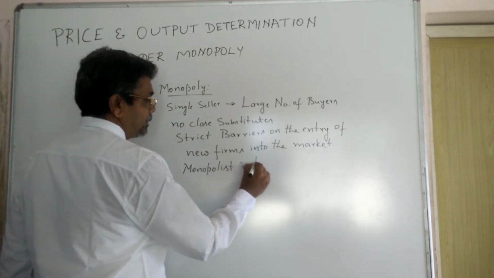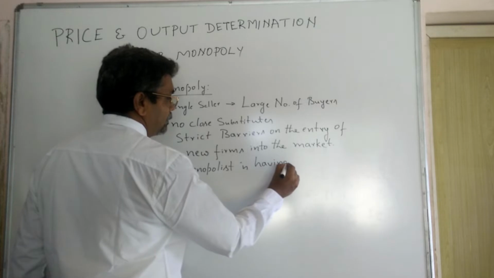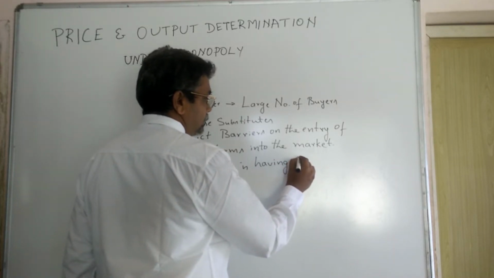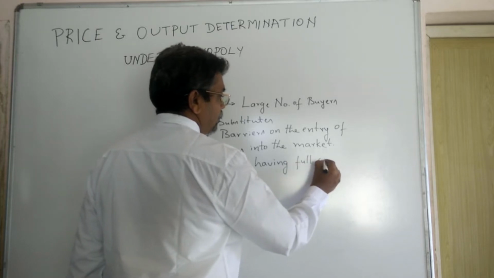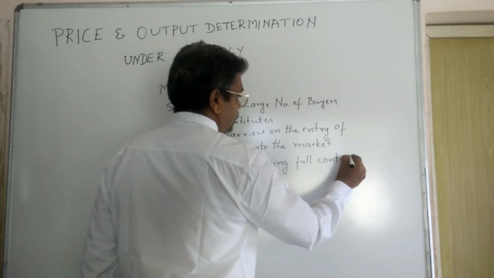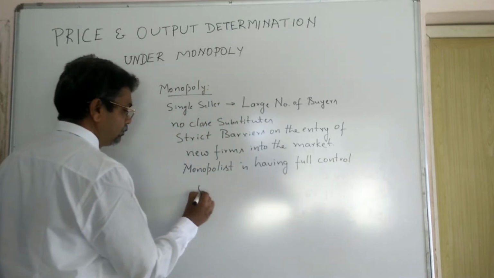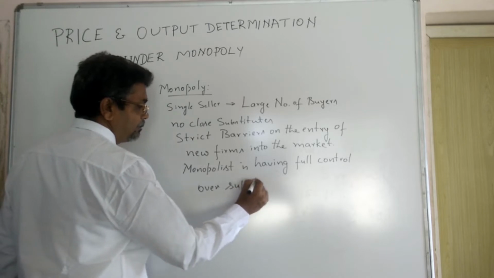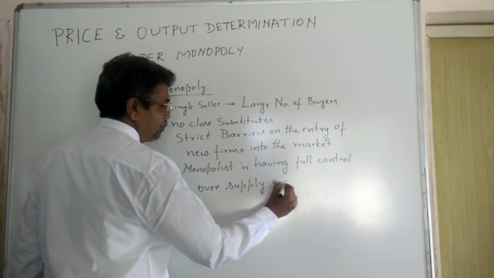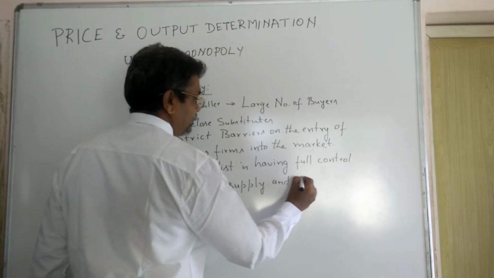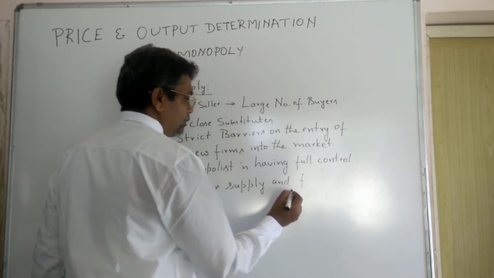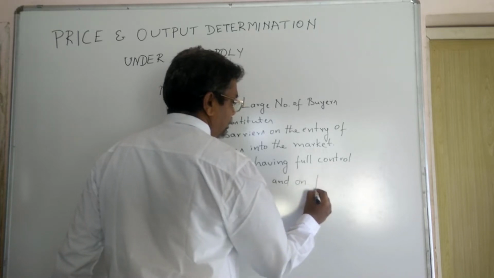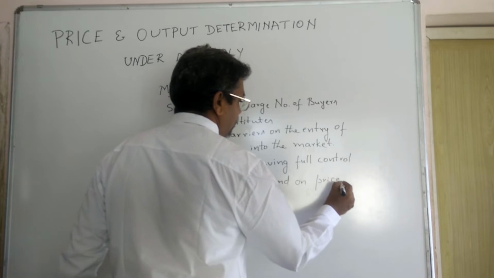Monopolist is having full control over supply and price.